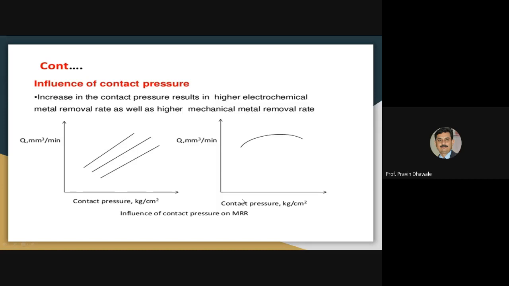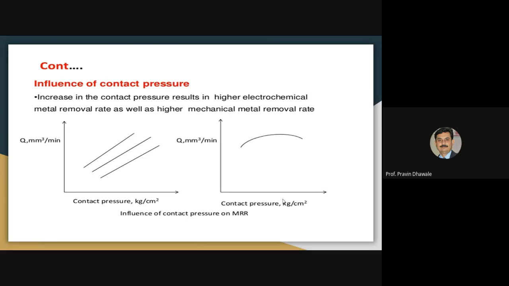This diagram gives the material removal rate by the general conventional mechanical grinding process. In both the cases, electrochemical machining and mechanical grinding, the material removed increases with an increase in contact pressure.